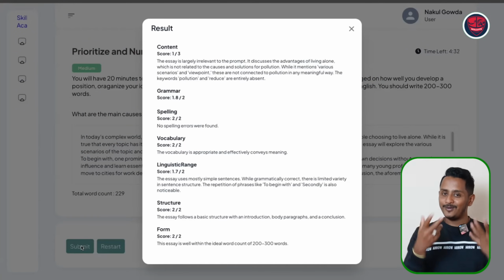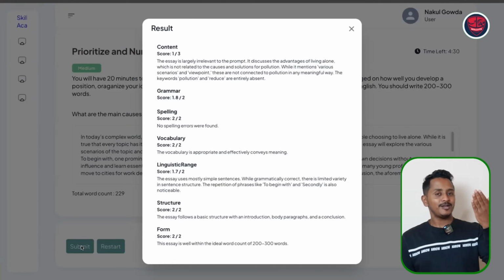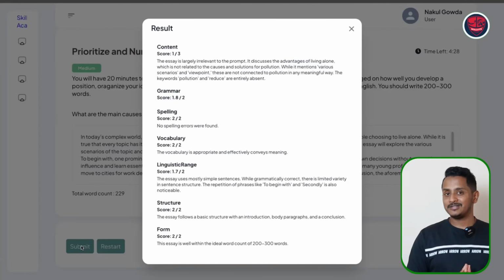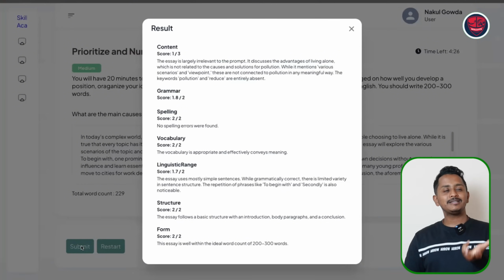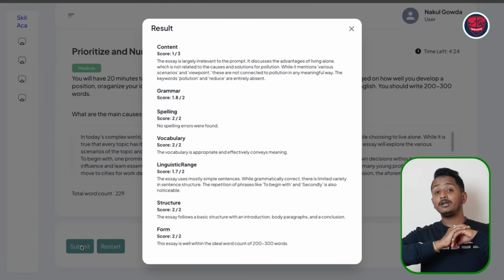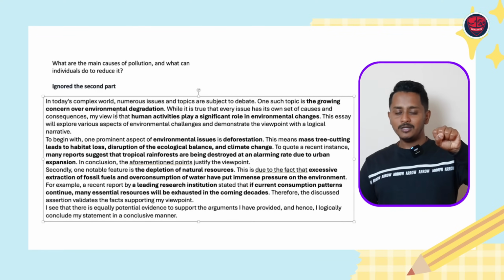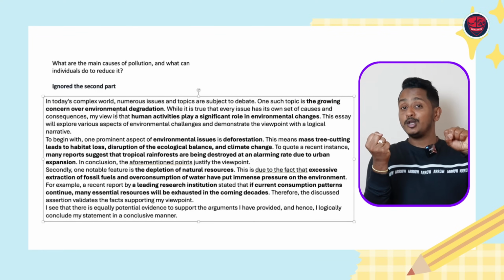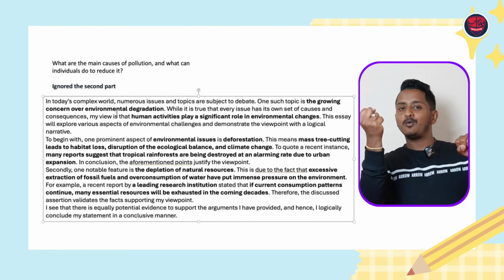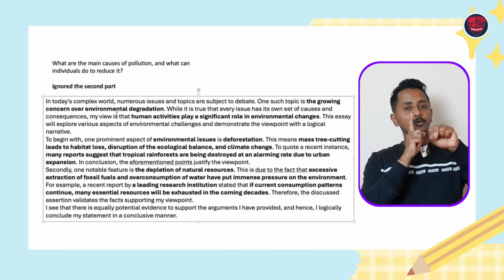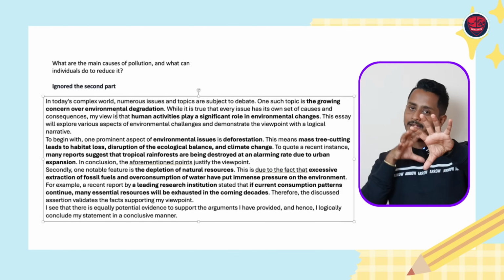So be mindful of what you are writing, understand the question. Right now we will continue with the rest of the test cases, where we will write something which is slightly off topic, not completely off topic, and this is what people end up doing in the exam. Let's check that out. So as told, let's take up slightly off topic. The same question, pollution and what individuals can do. Now we're going to ignore the second part, that is what individuals can do, and only talk about causes or solutions in both the second and the third paragraph.